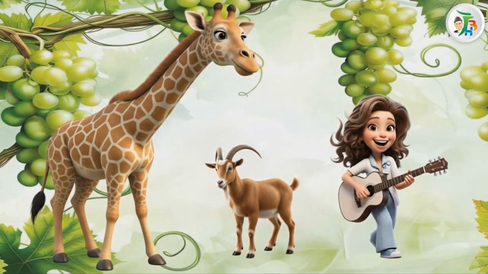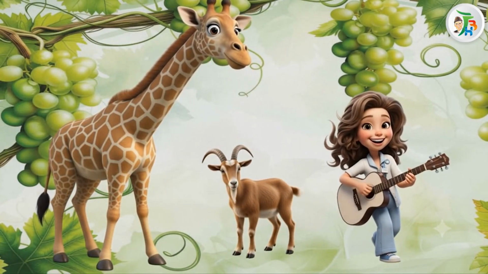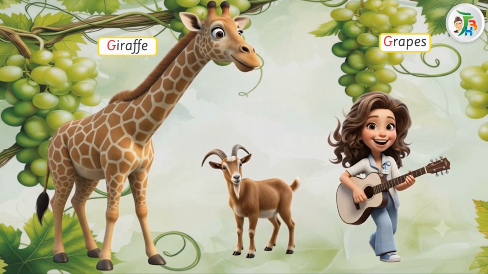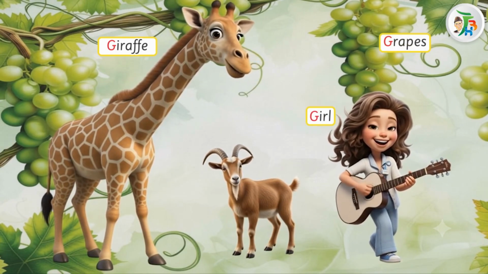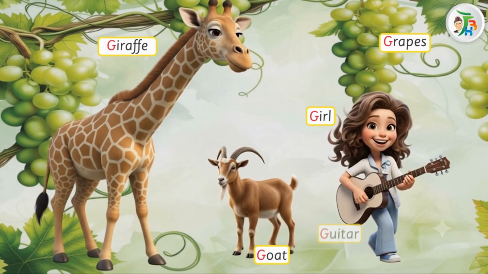Let's look at the picture and learn the words that start with the letter G. G for giraffe. G for grapes. G for girl. G for goat. G for guitar. This is the letter G.